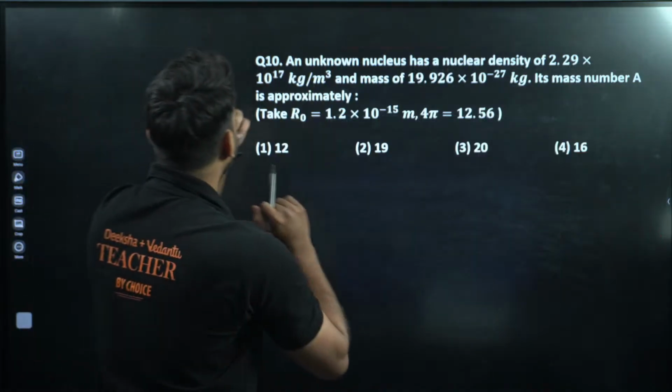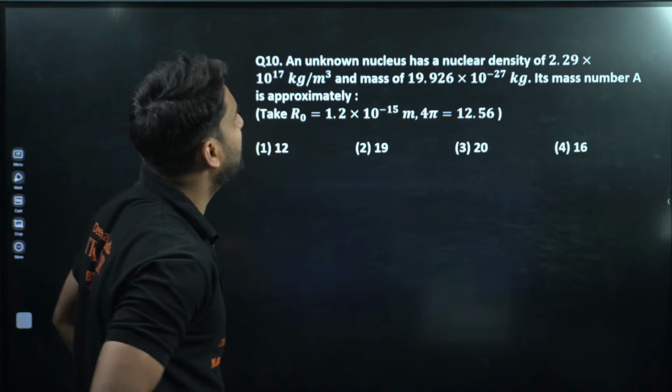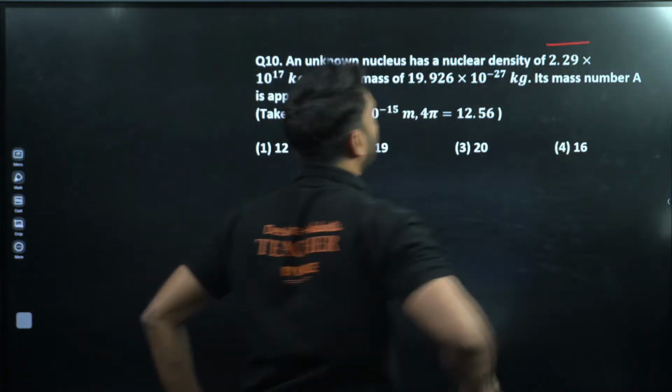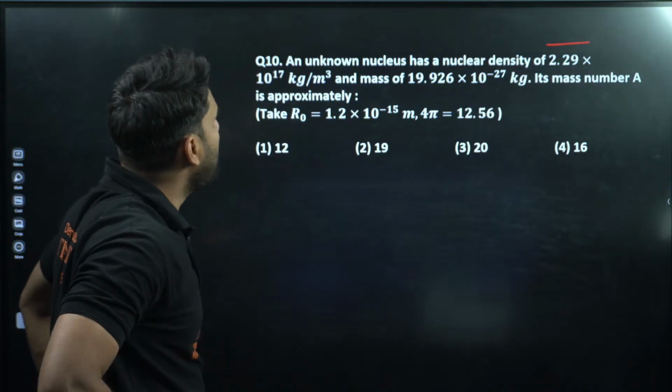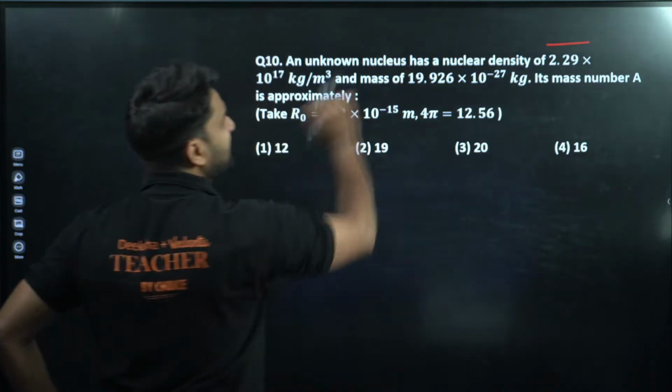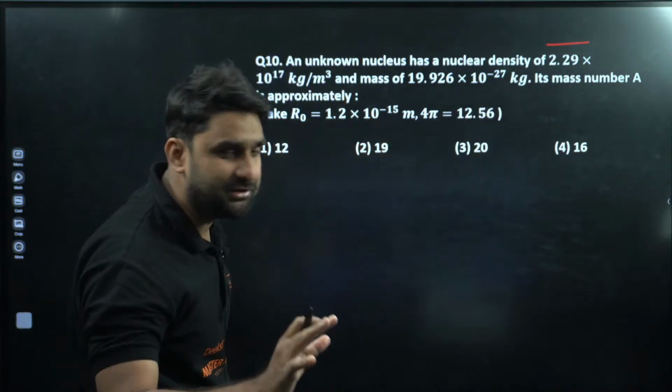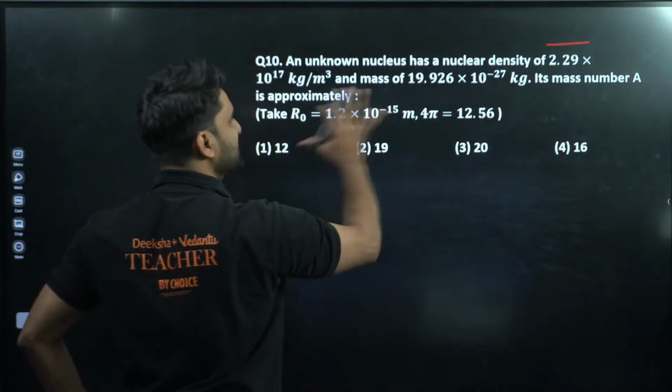Moving to next. An unknown nucleus has a nuclear density, so density is given to you here, and mass of 90. Its mass number is approximately what? Very easy question. This is from the nuclei chapter.